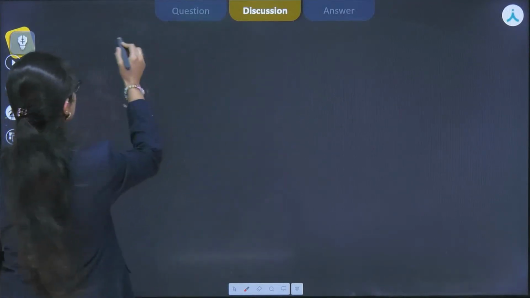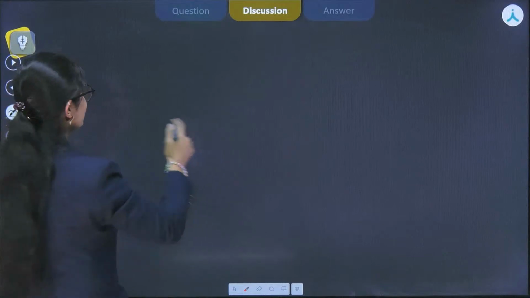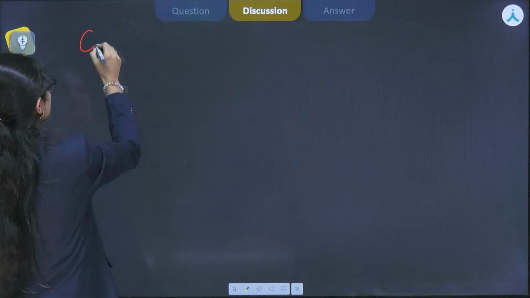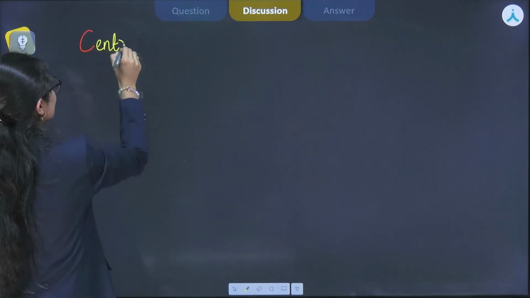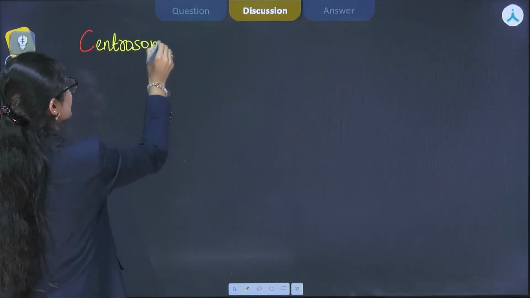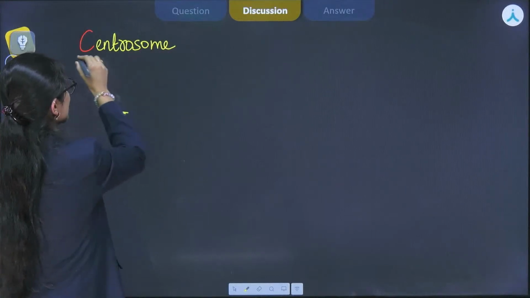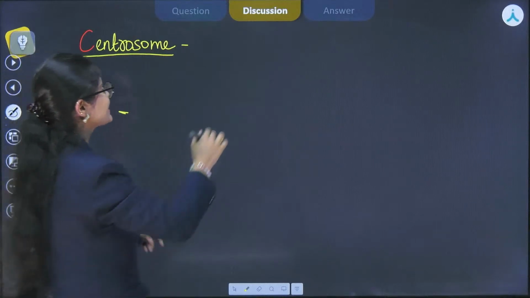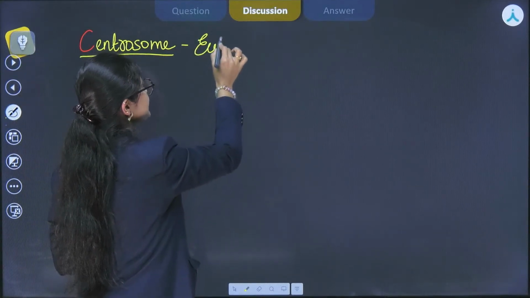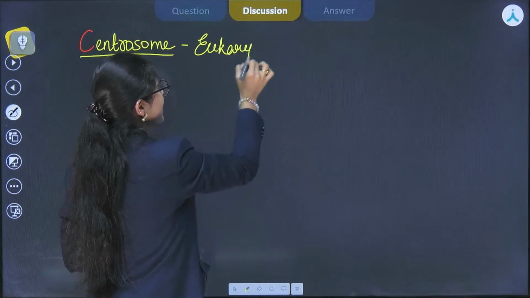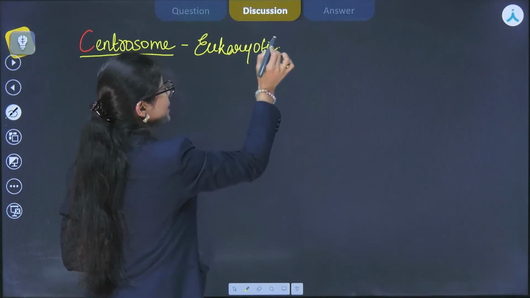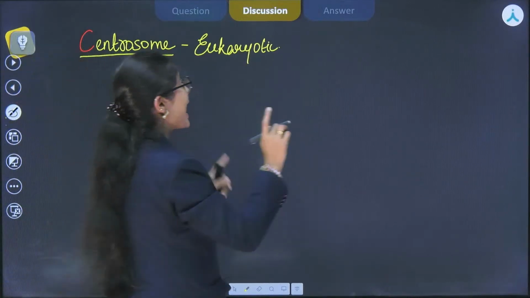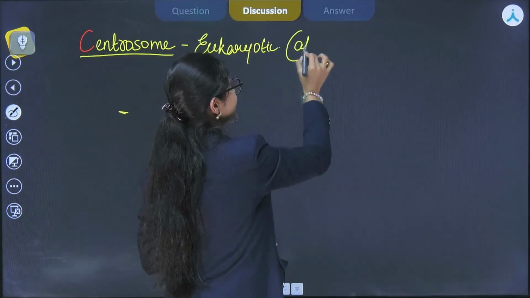Okay, one is ribosome, another one is centrosome. So centrosomes are non-membrane bound organelles which are present in eukaryotic organisms. Among eukaryotic organisms, they are present in fungi, algae, in lower plants but absent in higher plants.